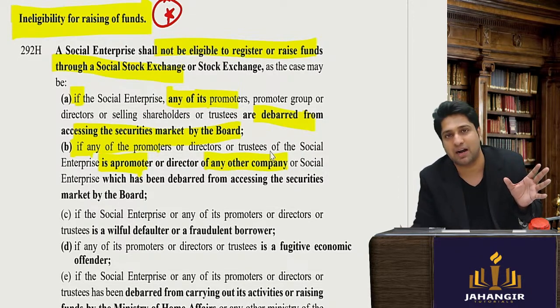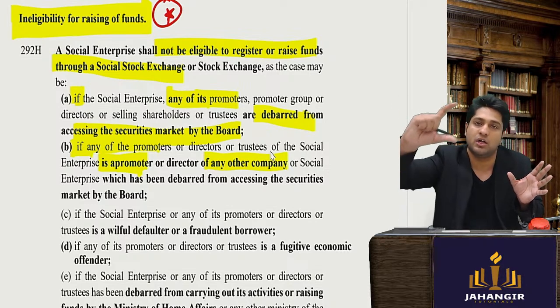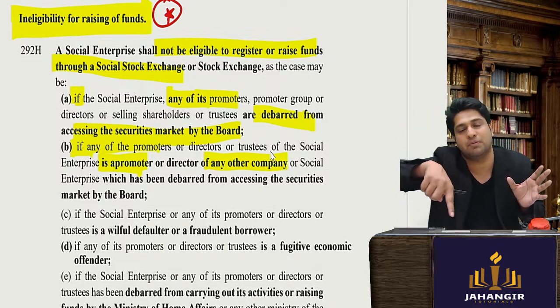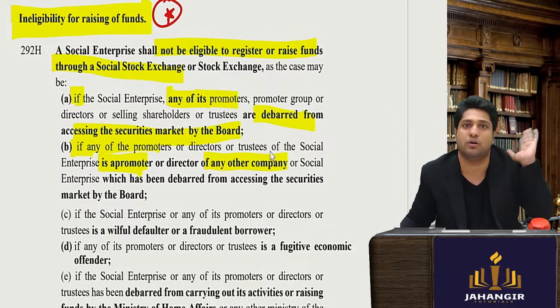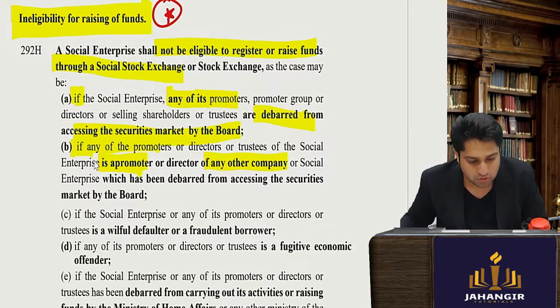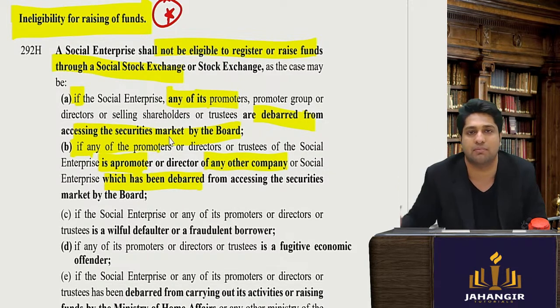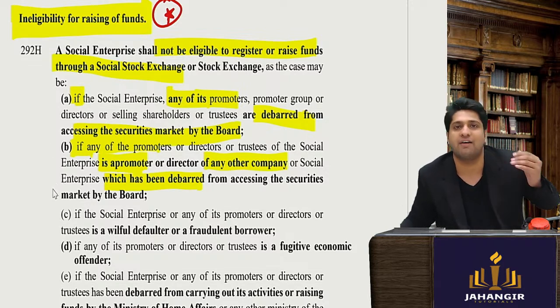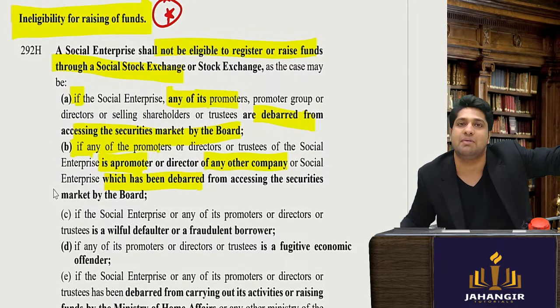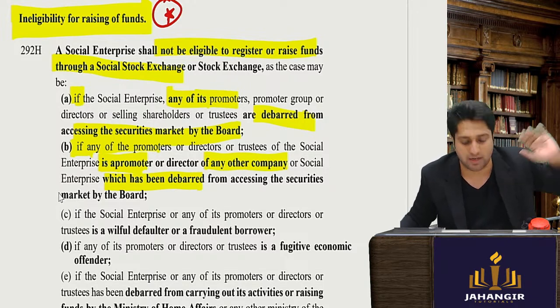Company Y has been debarred, so he is a promoter here. In whichever company he is a promoter, that company will also get debarred. So if any of the promoters is a promoter of any other company which has been debarred, even now company X will not be able to raise funds, because they have one promoter who is a promoter of another company which is debarred.